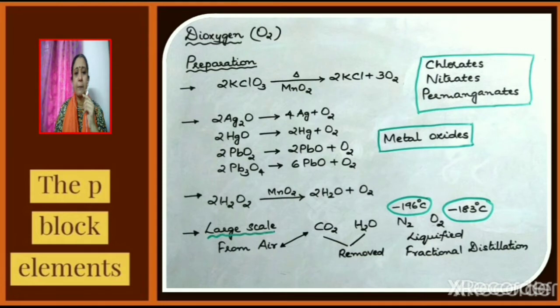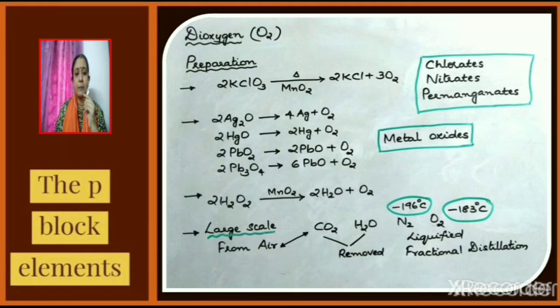Oxygen can also be prepared using metal oxides like silver oxide, mercuric oxide, lead dioxide. These oxides are unstable oxides. So when heated, these oxides will decompose to give either the metal or metal oxide along with oxygen. Thus Ag2O decomposes to silver and oxygen, mercuric oxide decomposes to mercury and oxygen, lead dioxide decomposes to PbO and oxygen, whereas Pb3O4 decomposes to PbO and O2.